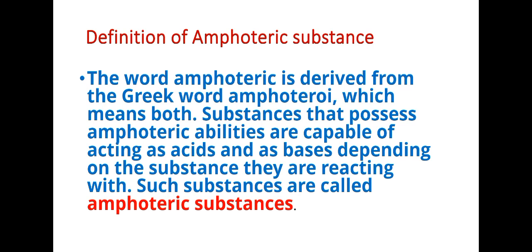I am repeating the definition again so that you understand it very well. The word amphoteric is derived from the Greek word amphoteri, which means both. Substances that possess amphoteric abilities are capable of acting as an acid and as a base depending on the substance they are reacting with. Such substances are known as amphoteric substances.